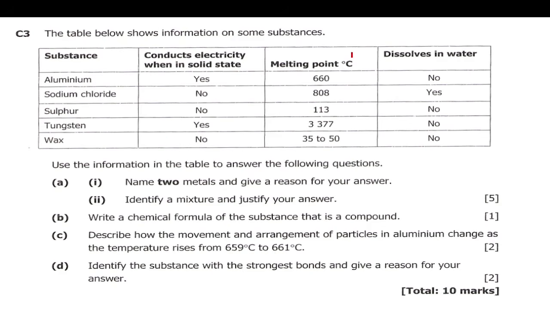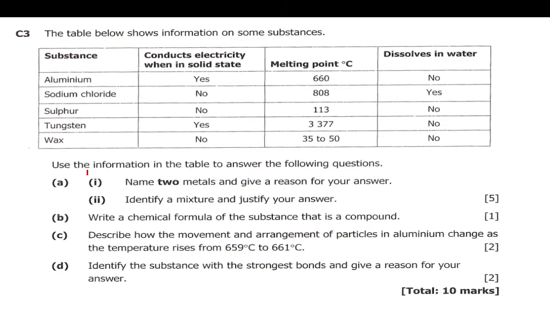Melting point in degrees Celsius. Here aluminium 660 degrees Celsius. Sodium chloride 806 degrees Celsius. Then sulfur 113 degrees Celsius. Tungsten 3377 degrees Celsius. Wax around 35 to 50 degrees Celsius. Then it dissolves in water. Aluminium, no. Sodium chloride, yes. Sulfur, no. Tungsten, no. Then wax, no.